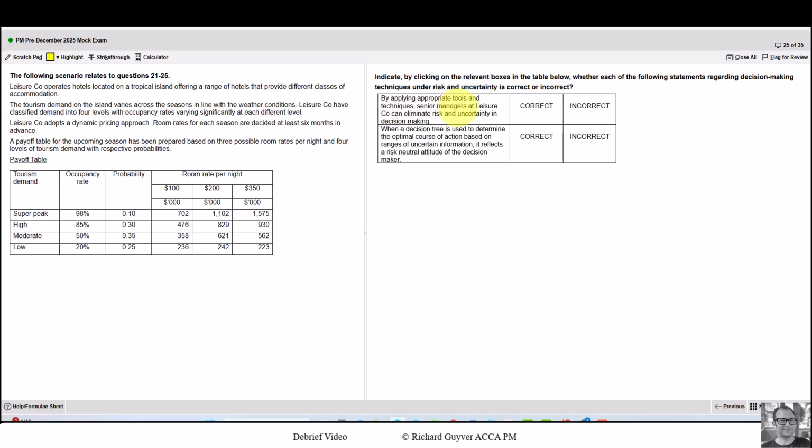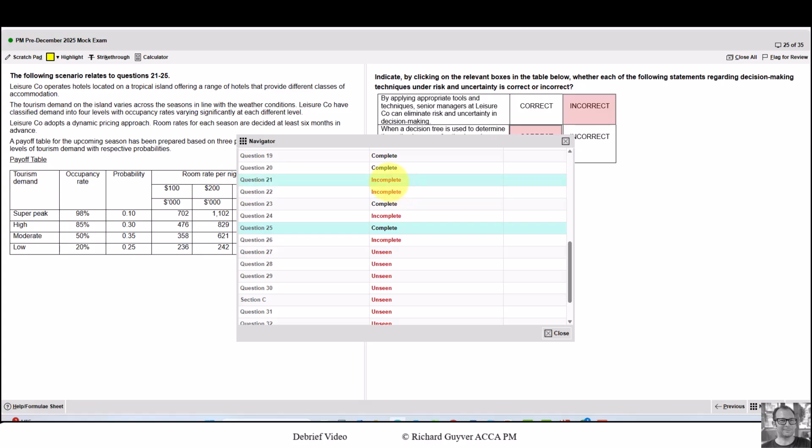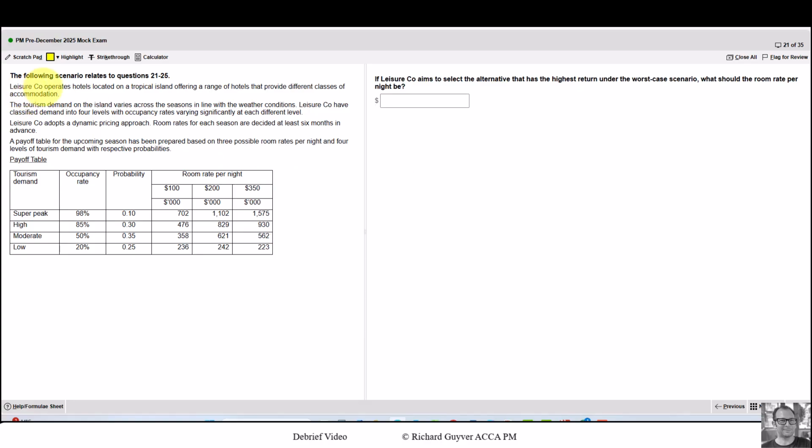By applying appropriate tools and techniques, senior managers can eliminate risk and uncertainty in decision making. We can manage risk and uncertainty, but we can't eliminate it. When a decision tree is used to determine the optimal course of action based on ranges of uncertain information, it reflects the risk of a neutral attitude of the decision maker. That's correct. So decision tree uses expected values, which is a risk neutral decision making attitude. So in this section B, we've got two outliers. And once again, if you pause the video, have a read through, and then we'll start answering the other three